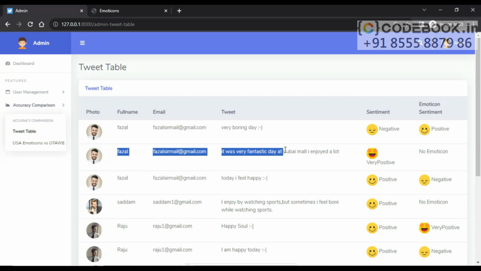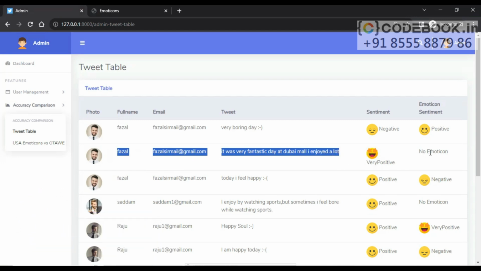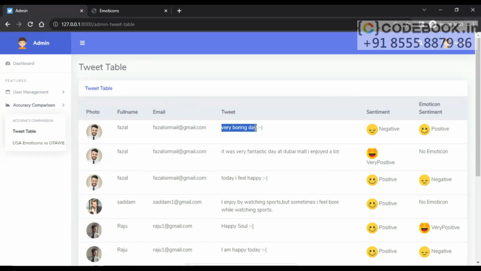The second tweet was: It was a very fantastic day at Dubai Mall. I enjoyed a lot. Very positive textual sentiment, but no emoticon is there. And the third tweet was: Very boring day. Negative, but the emoticon is positive here. So in this way, we are categorizing our unsupervised sentiment analysis of emotions.